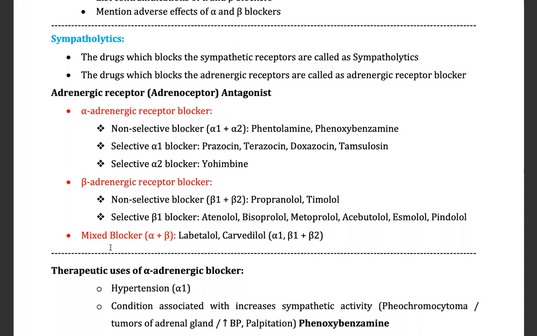Now, I made this PDF with drug links. For example, here, alpha adrenergic receptor blocker. If you click on phentolamine, or any drug name here, you will go to the landing page of Medscape.